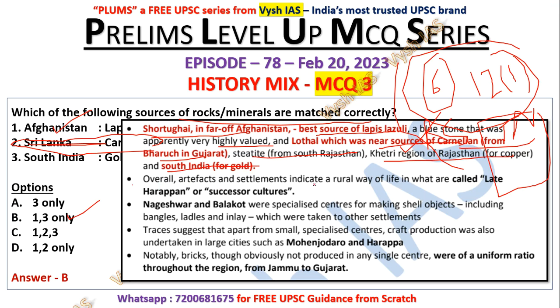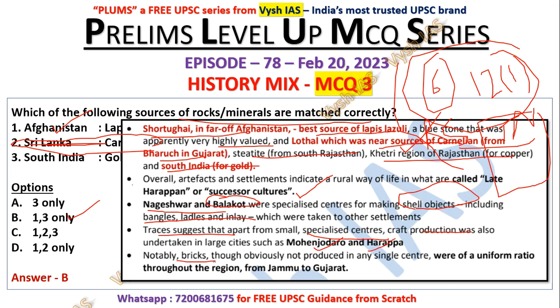Okay, so overall, artifacts and settlements indicate a rural way of life in what are called late Harappan or successor cultures. Nageshwar and Balakot were specialized centers for shell objects. Okay, this also you can study. Bangles, shell jewelry, all these things are in this. Balakot, you know, the airstrike was there and that is why it is in the news. So traces suggest that apart from small specialized centers, craft production was also undertaken in large cities. So these are small centers, but in large centers also it used to happen.